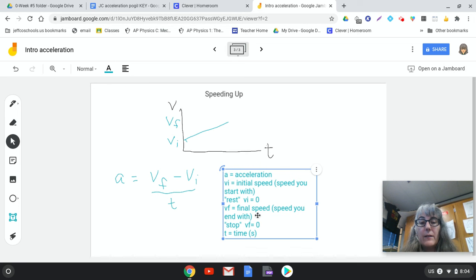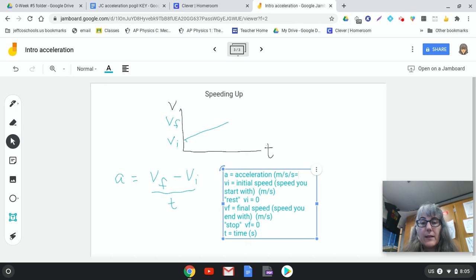Okay, our V final is meters per second. V initial is going to be meters per second. And then acceleration is just kind of weird, because acceleration is going to be the rise over run, which are going to be meters per second, divided by, so that's a rise, and then a run is also going to be seconds.